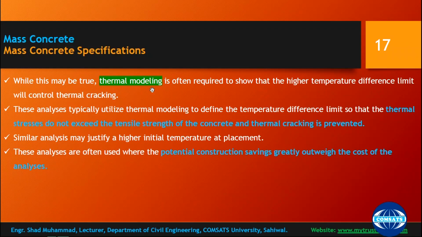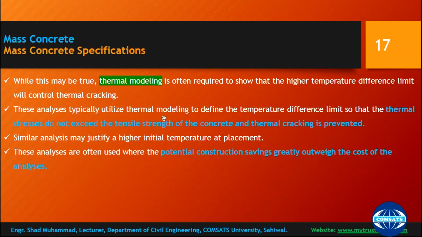While it may be true, thermal modeling is often required to show that high temperature difference limits will control thermal cracking. So thermal modeling needs to be developed, to show that if there is an increase in temperature, there will still be control of thermal cracking.